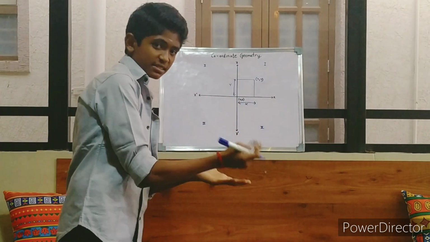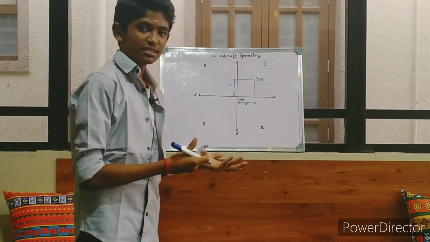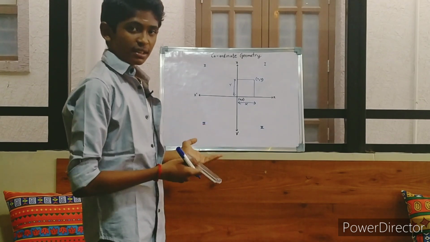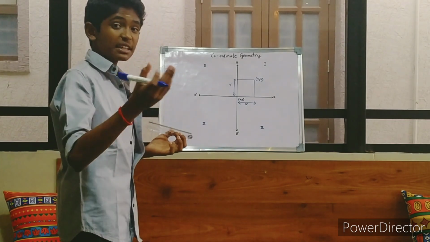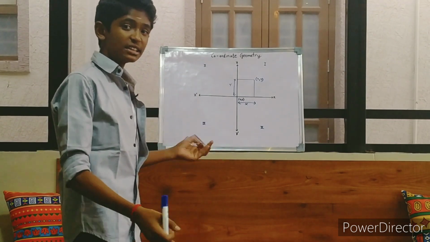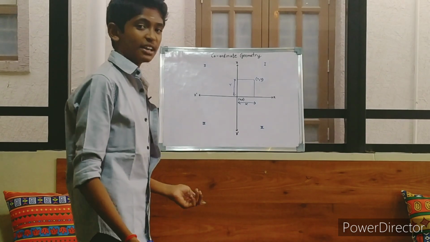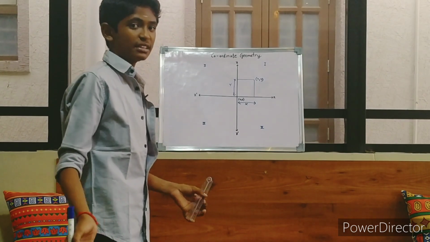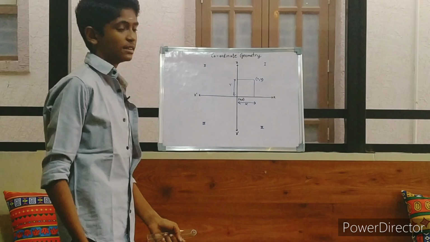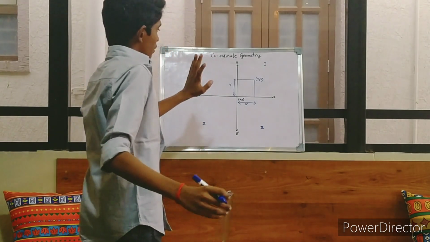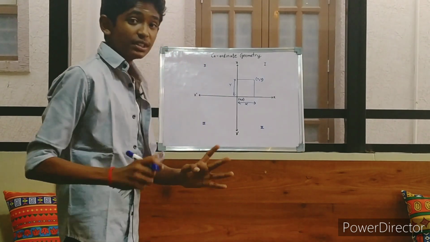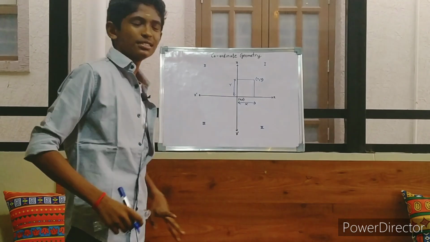On the path to the complexity of this geometry, let's learn a few basic concepts which we will need in the future. For example, like locus and change of axis, straight lines, parabolic equations, etc. Now, we have to find out the distance between 2 points.